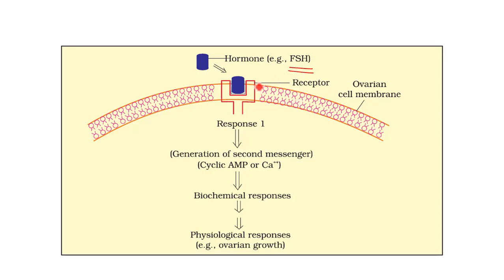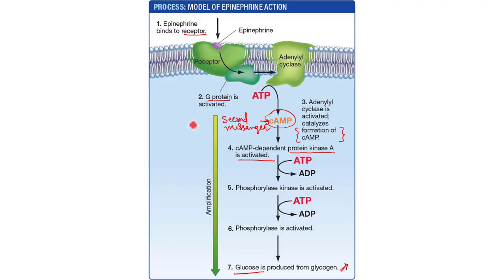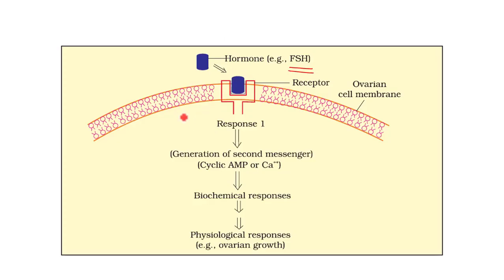So again, this hormone is not able to pass through the membrane. If you go back to the list, you can see these hormones, FSH, follicle stimulating hormone, is a glycoprotein, and since it is proteinaceous, it will not be able to pass through the lipid bilayer because it is water soluble. So now this hormone binds to the receptor present on the surface of the cell. It will now generate a response. There will be a cascade of reactions. A second messenger is formed.